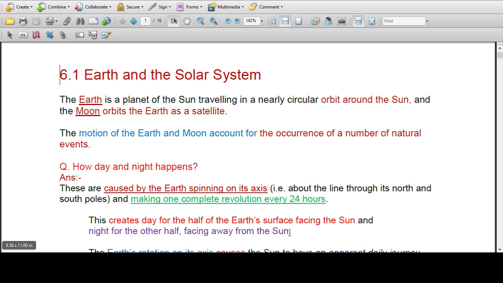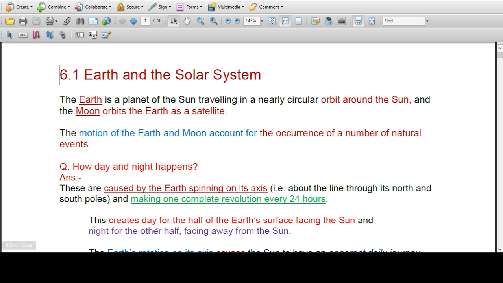It spins about the line through its north and south poles, making one complete revolution every 24 hours. This spinning creates day and night.